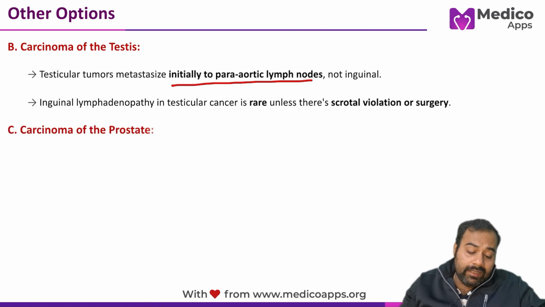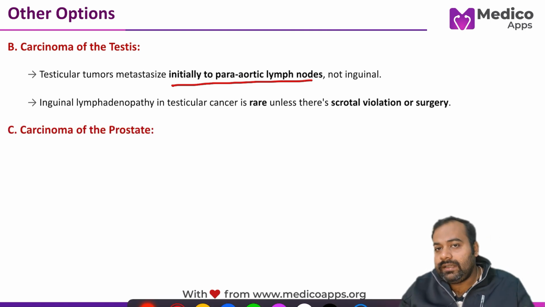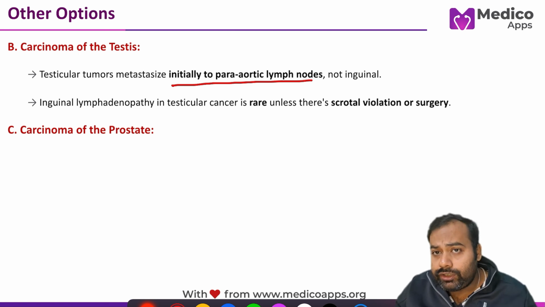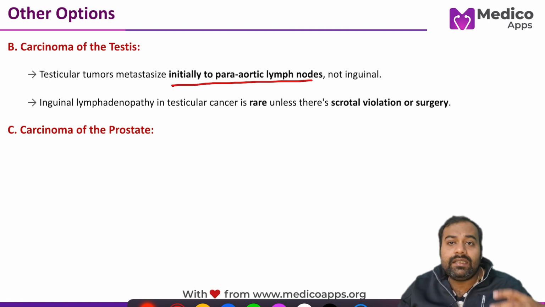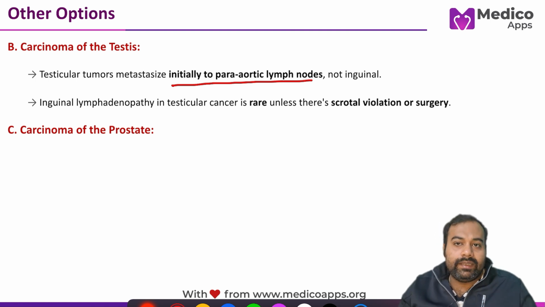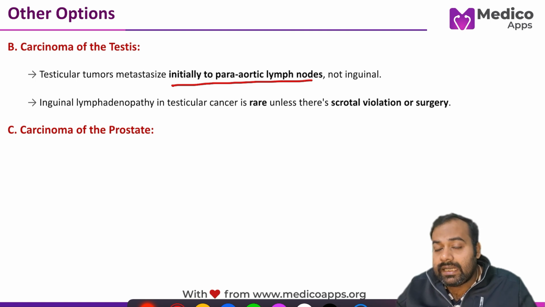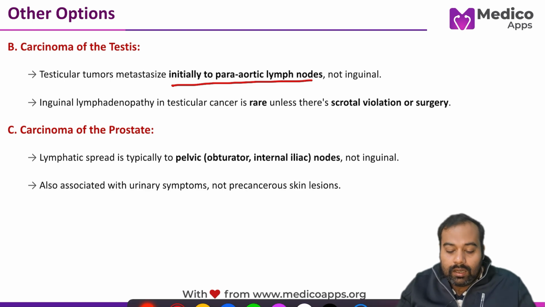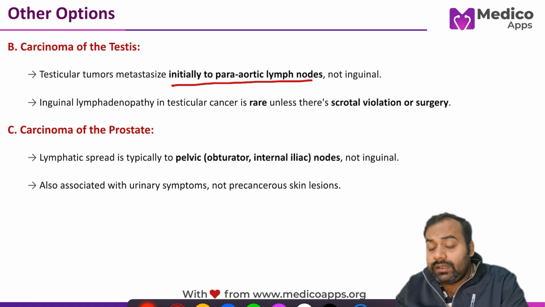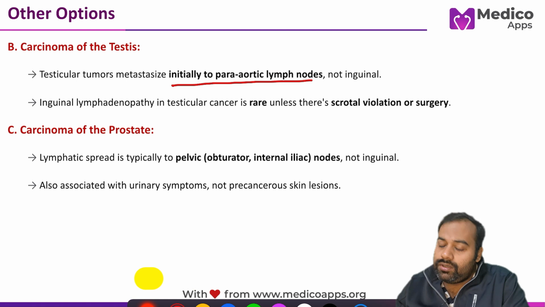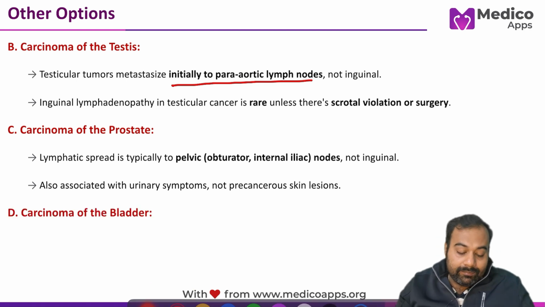Then we have CA prostate. You have to understand, CA prostate doesn't really have any precancerous skin lesion. Apart from that, lymphadenopathy in case of CA prostate is eventually seen in the pelvic lymph nodes, which are the internal iliac and obturator lymph nodes, not the inguinal ones. This is the important thing. Patients with CA prostate present with features of LUTS, lower urinary tract symptoms.